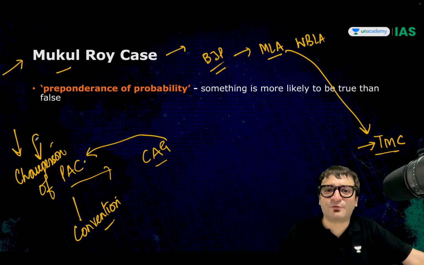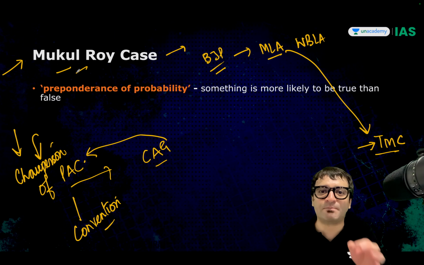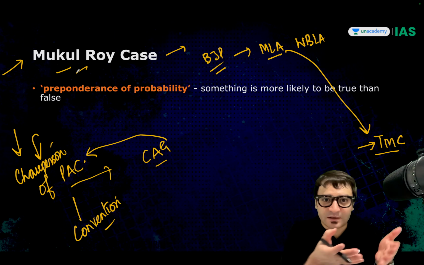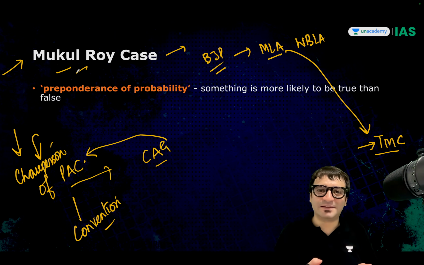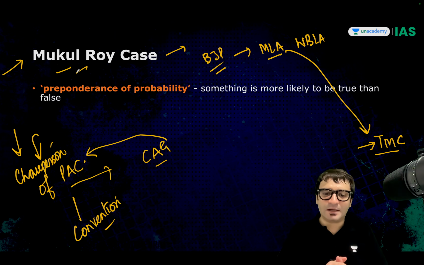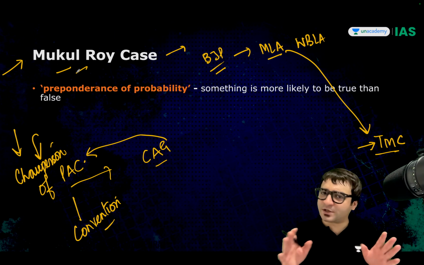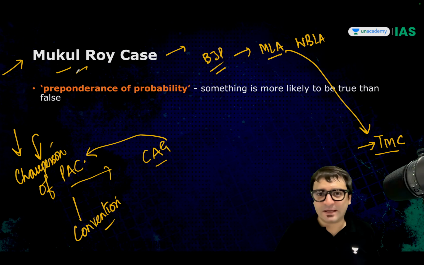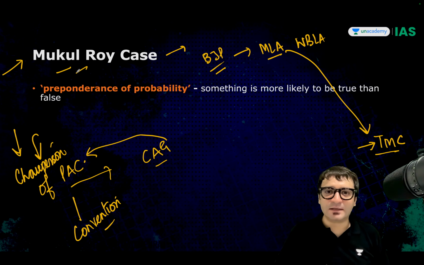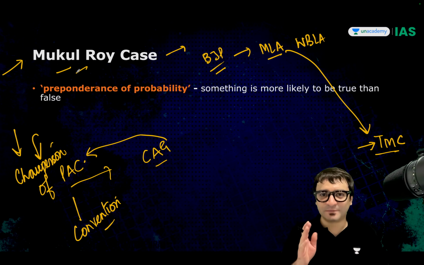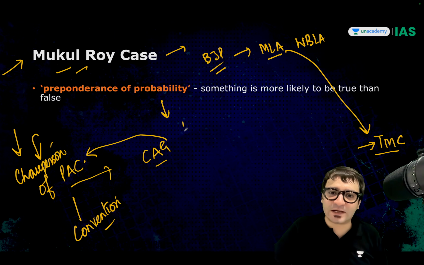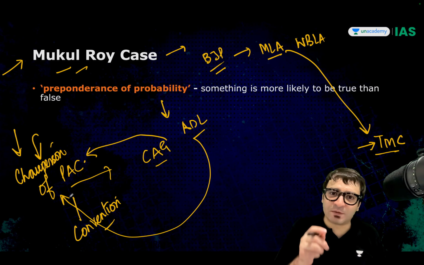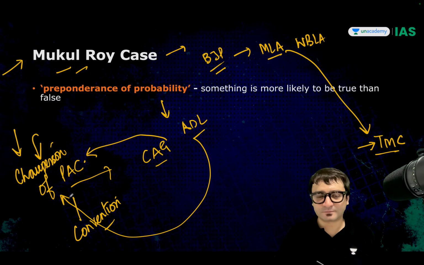BJP filed a petition before the speaker saying Mukul Roy should be disqualified because he has voluntarily given up his membership. He was admitted into TMC back in a much publicized event. But the speaker said, no, I'm not disqualifying him. Speaker took the decision. Matter went to the court. The High Court of Calcutta said, Mukul Roy, you are disqualified. Why? Because you have violated anti-defection law. And you are removed as the chairman of the Public Accounts Committee as well.